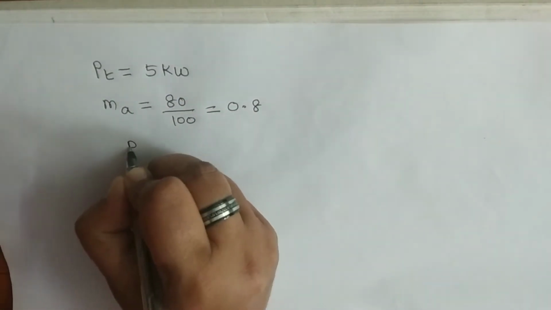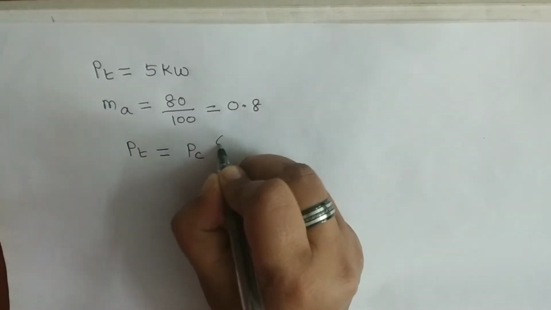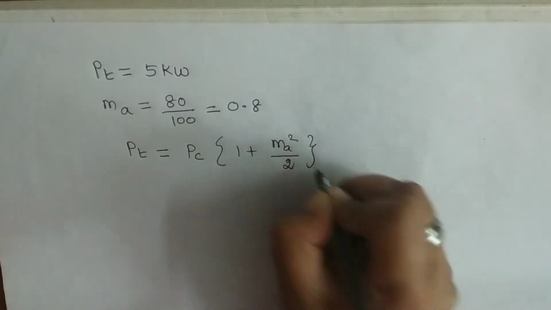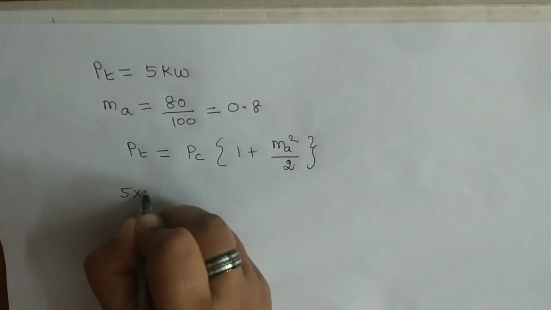We know the formula for total power. It's nothing but PT is equal to Pc into (1 plus m squared by 2). So this is the formula. PT is given, 5 kilowatts.